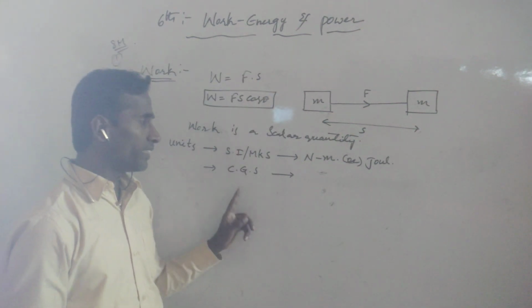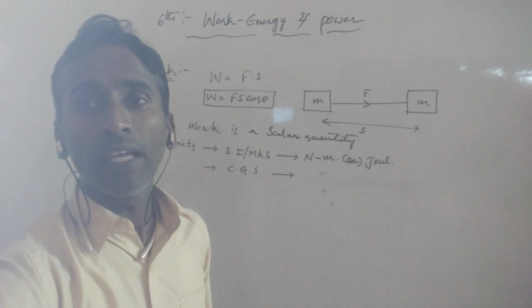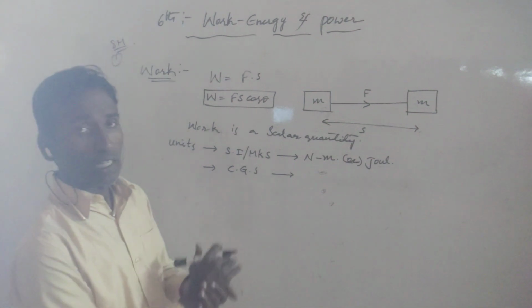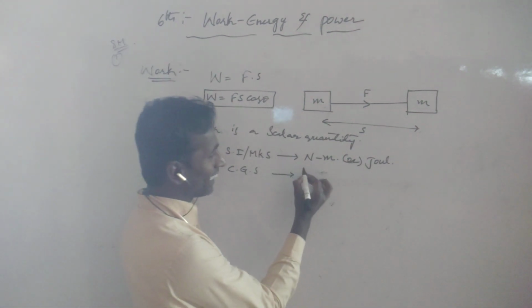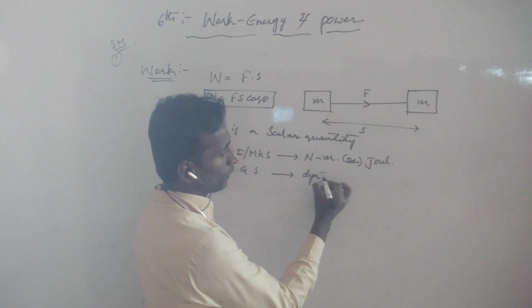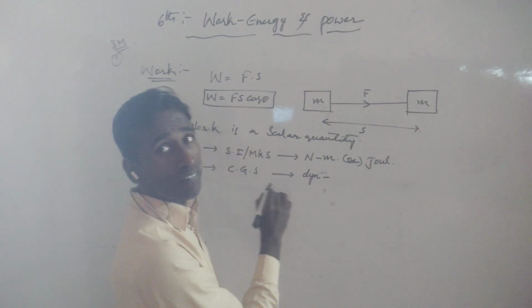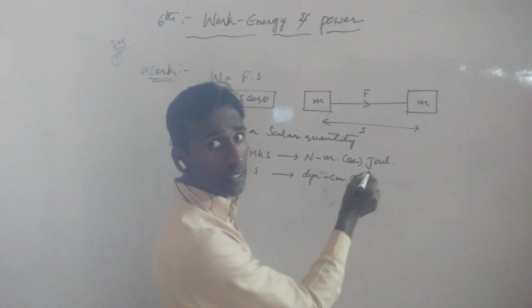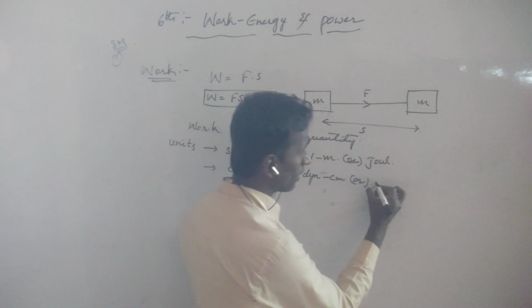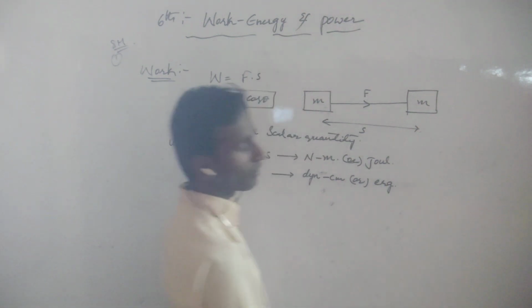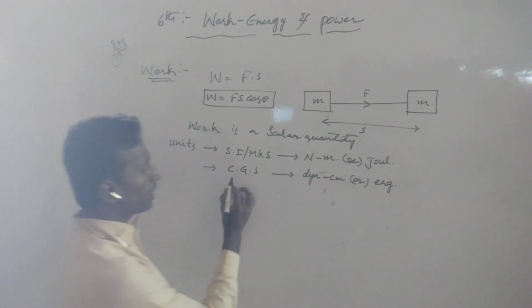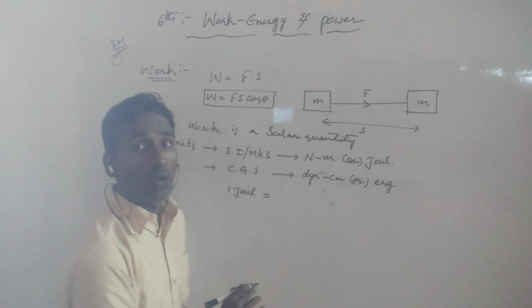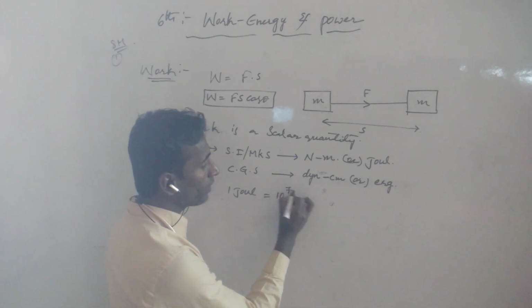And in the CGS system, for force we have dyne and for displacement we have centimeter. Dyne centimeter, meaning in the CGS system the direct unit of work is erg. So simply we can write 1 joule is equal to 10 to the power 7 erg.